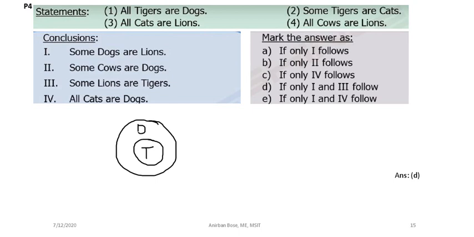Then some tigers are cats. So something is common between tiger and cat, but if you want to do that, you see this portion is going to come. So here is the problem. It is not going to be the bare minimum condition, so we have to correct it. How to correct it? Already we know how to correct it. Let us draw it again.